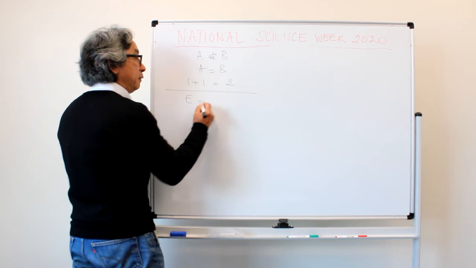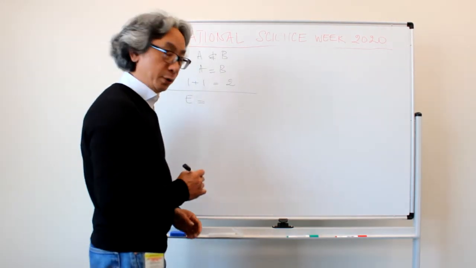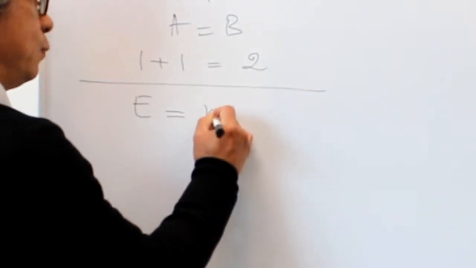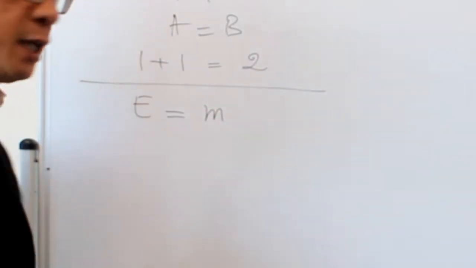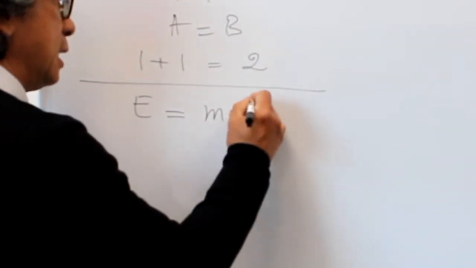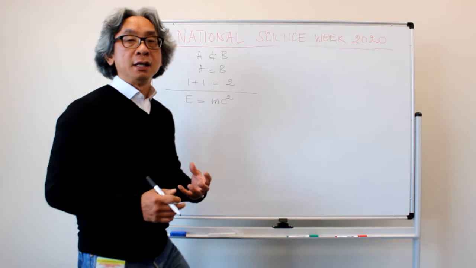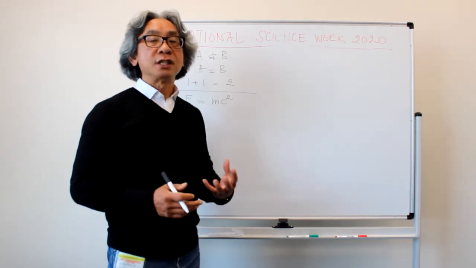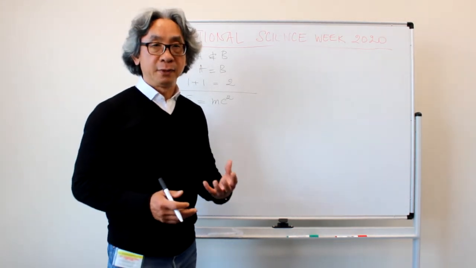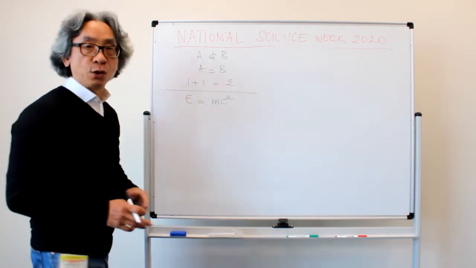And this is the famous equation that everyone should know: E equals m c squared, where m is the mass of an object, and c is the velocity of light in vacuum.